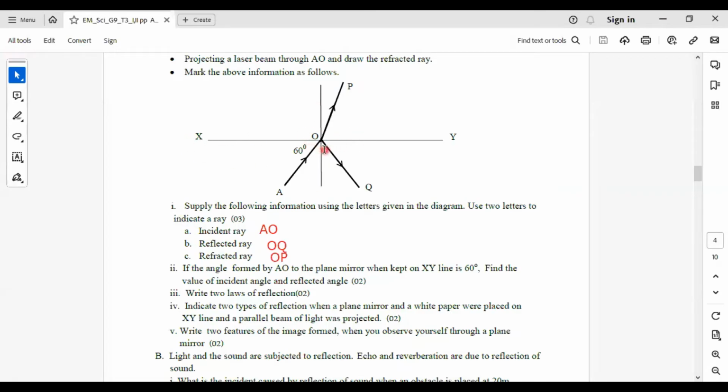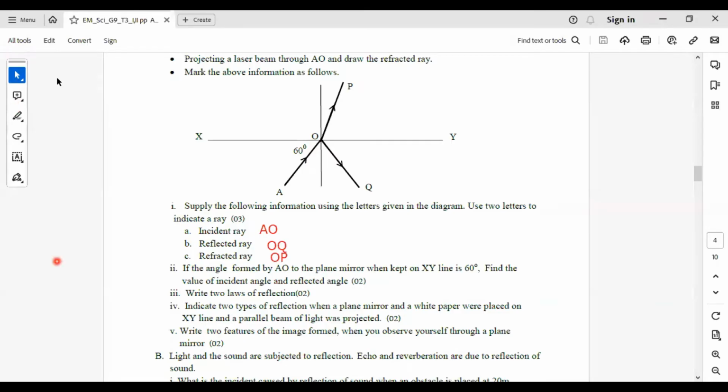So this angle is 90 degrees. So to take this incident angle, we have to subtract 60 from 90, and the incident angle and the reflected angle are both the same according to the laws of reflection.